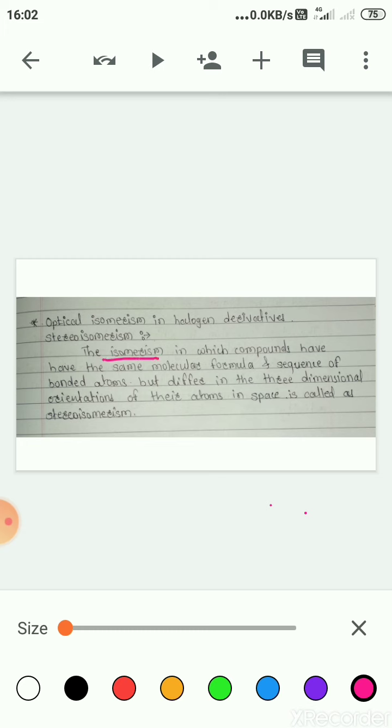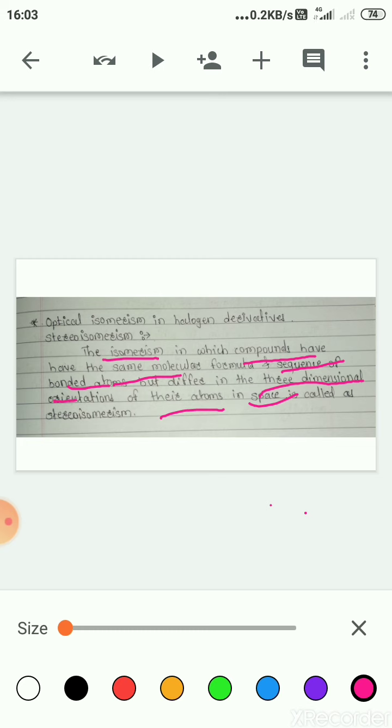The isomerism in which compounds have the same molecular formula and sequence of bonded atoms but differ in their three-dimensional orientation of atoms in space is called stereoisomerism.